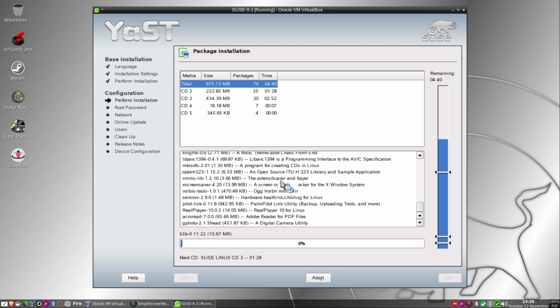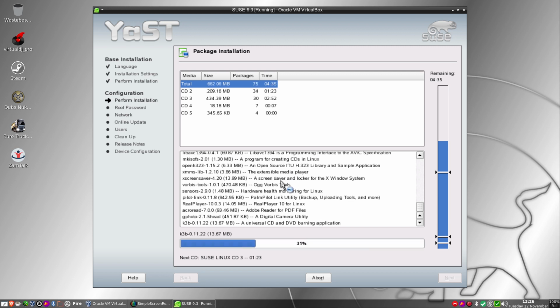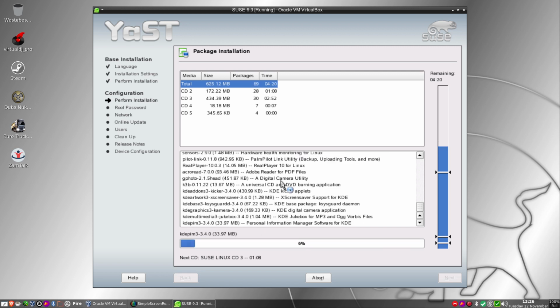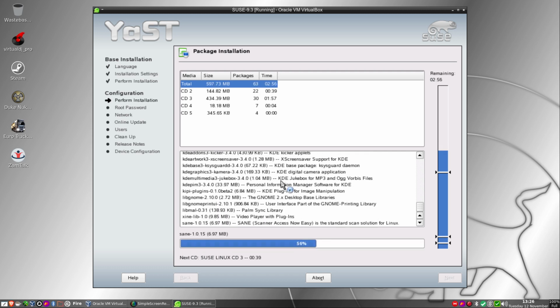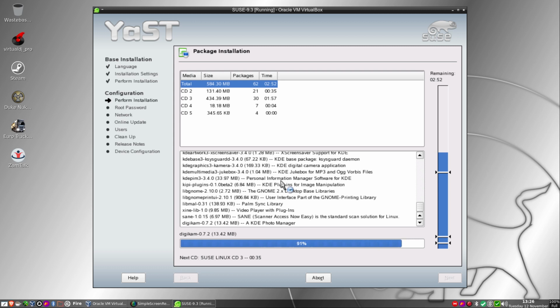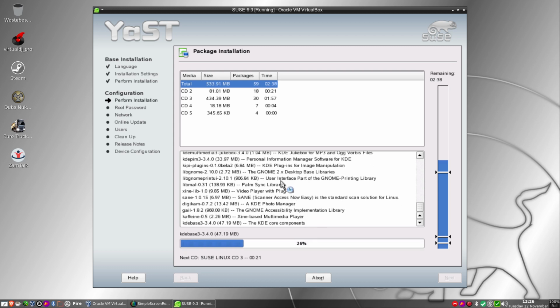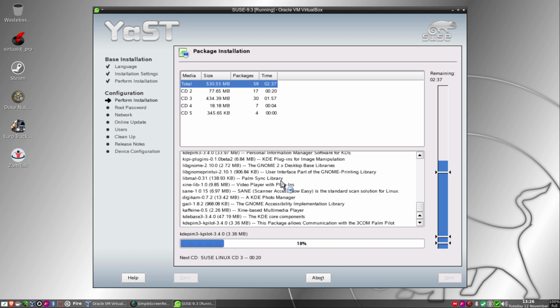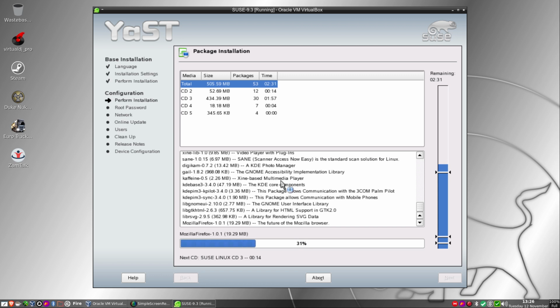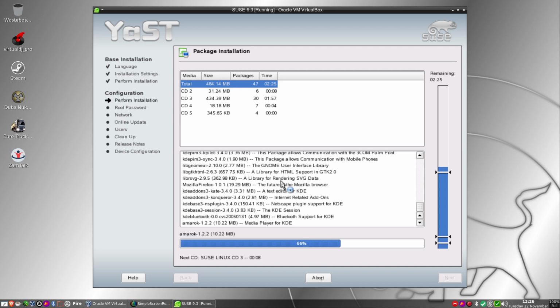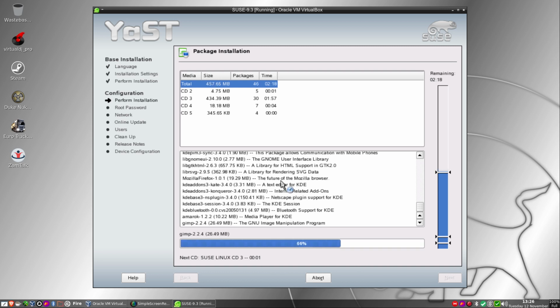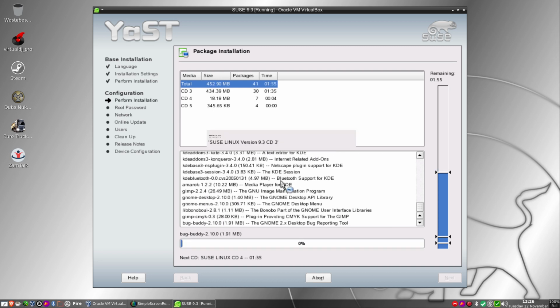So I'm just looking down at the packages. K3b 0.11. Wow. And looks like we're having KDE 3.4 installed. So that'll be interesting to look at after the 3.0, was it? So we've gone up a few iterations of KDE 3 base from when I did the Mandriva. I know they changed to Mandriva, but let's not go there. Firefox 1.0.1. We'll have a look at that as well.